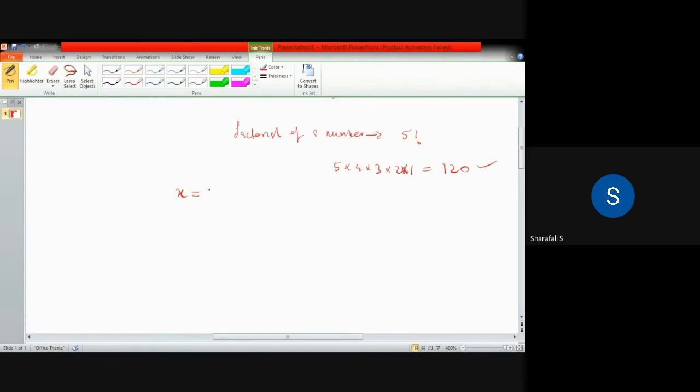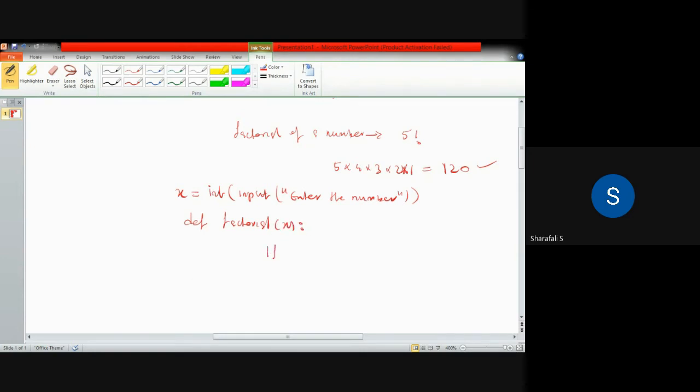So I am taking x as integer input, and the prompt says enter the number. So x is now my number, and now define my function as factorial of x.